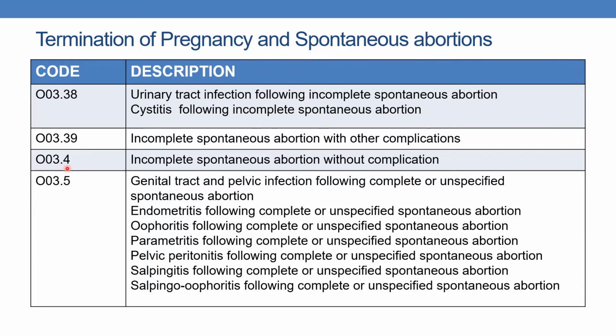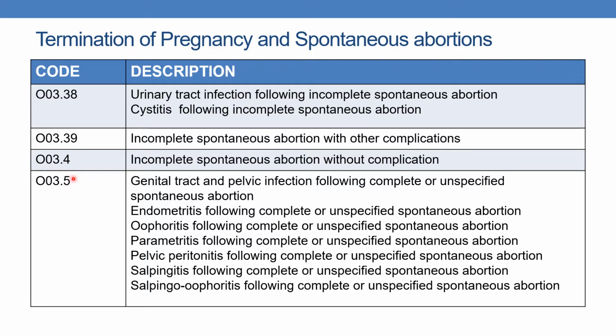This code we have discussed while discussing the retained products of conception. Whenever it is a subsequent visit for retained products of conception without complication, for incomplete spontaneous abortion without complication, the code is O03.4. Next, O03.5. Genital tract and pelvic infection following complete or unspecified spontaneous abortion.